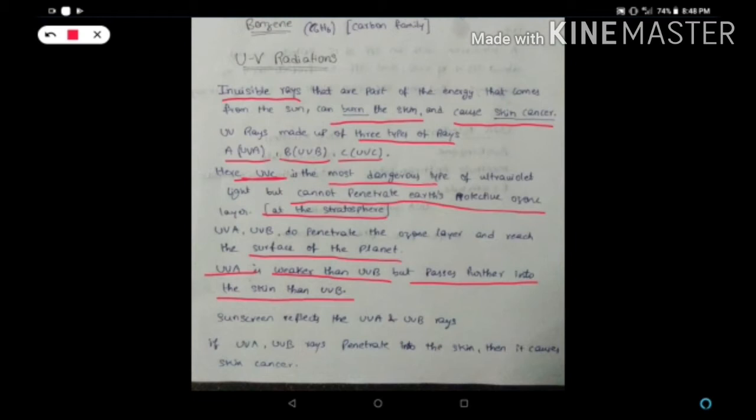When we apply sunscreen to our skin, it reflects the UVA and UVB rays. If UVA and UVB penetrate into the skin, they cause skin diseases like skin cancer, etc.